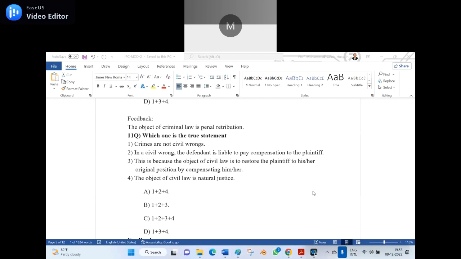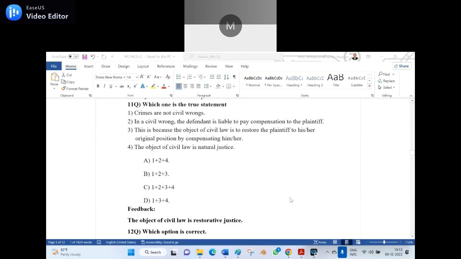True. In a civil wrong, the defendant is liable to pay compensation to the plaintiff. It's true. This is because the object of civil law is to restore the plaintiff to his virgule her original position by compensating him virgule her. And the fourth one, the object of civil law is natural justice. No, wrong. It should be restorative justice. The object of civil law is restorative, meaning bringing back to the original position as if no offense is committed against him. Is it clear?